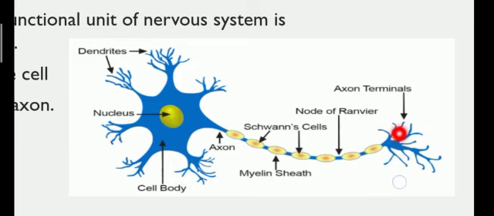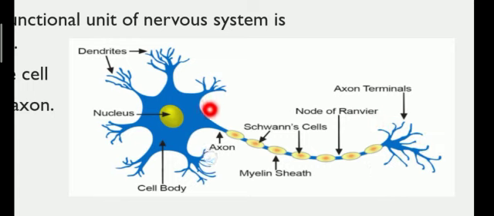At the end of the axon, you can find a bulb-like structure present at the end. One neuron is connected to the other neuron by a junction that is known as synapse, or we can call that gap the synaptic cleft.